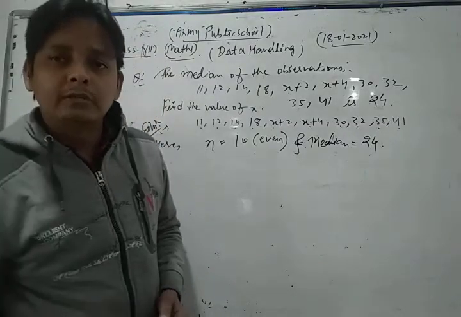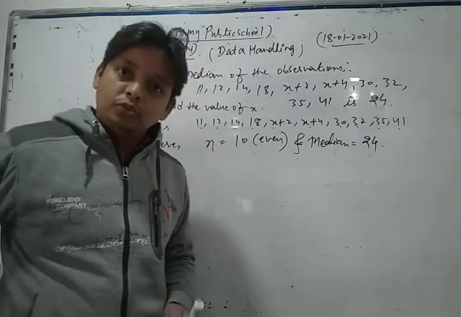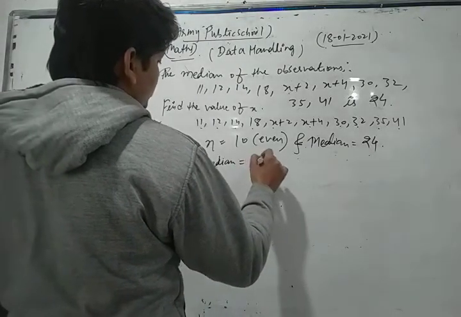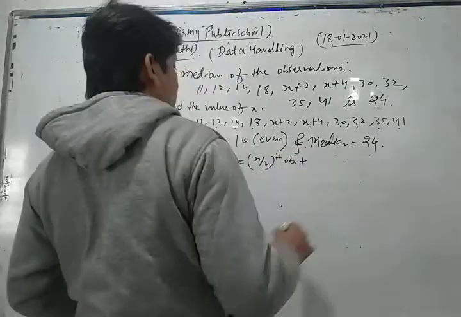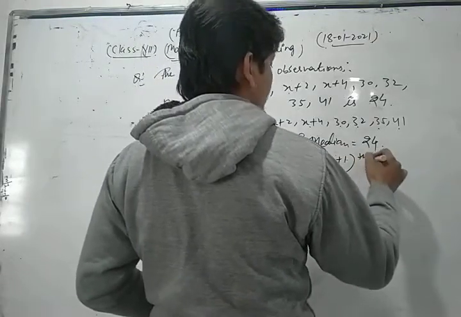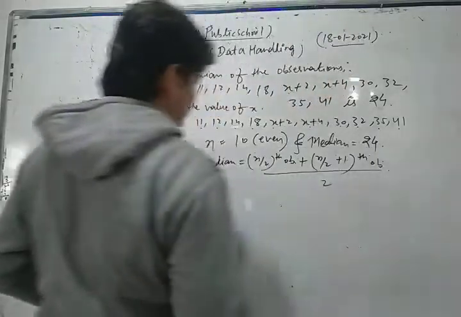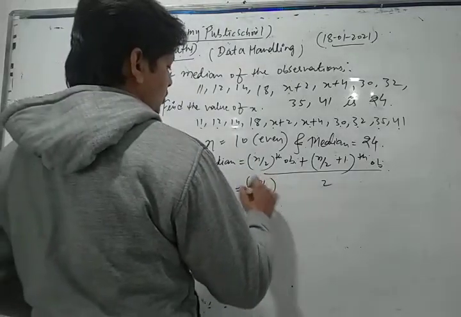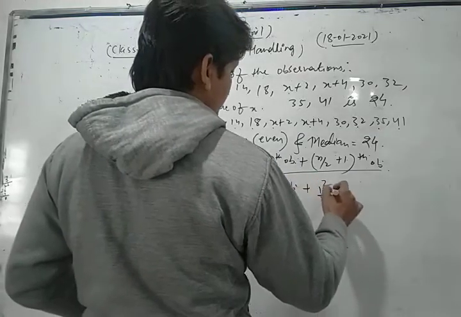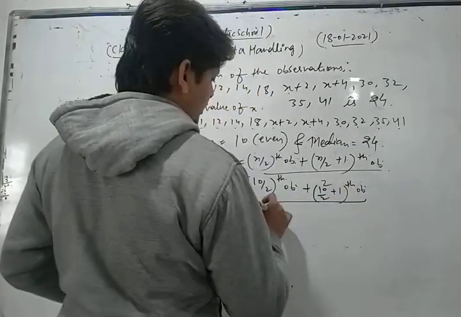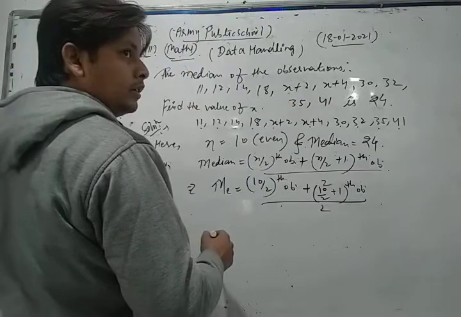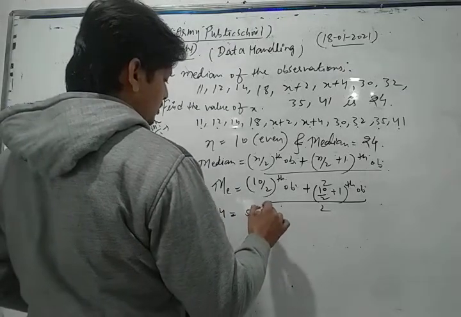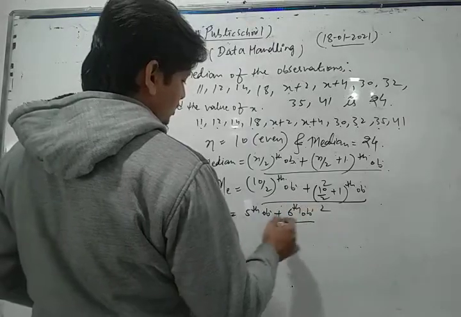In the case of even, we apply the formula for median: median is equal to the n by 2-th observation plus the (n by 2 plus 1)-th observation, divided by 2. Here n by 2 means 10 by 2, the 5th observation, plus the 6th observation, divided by 2.